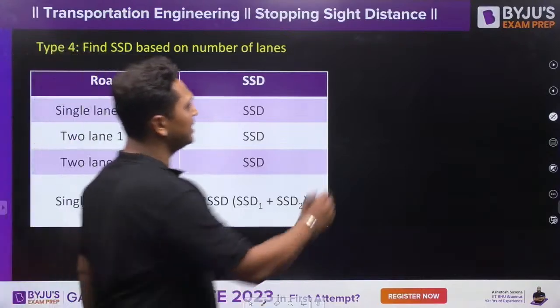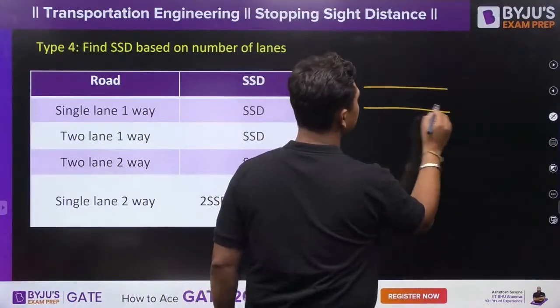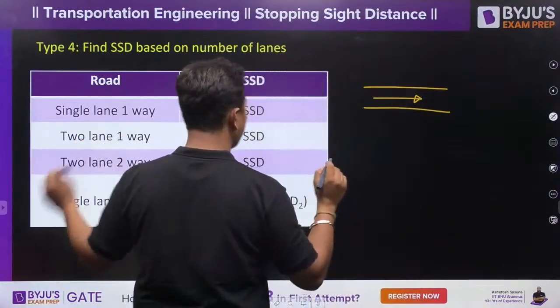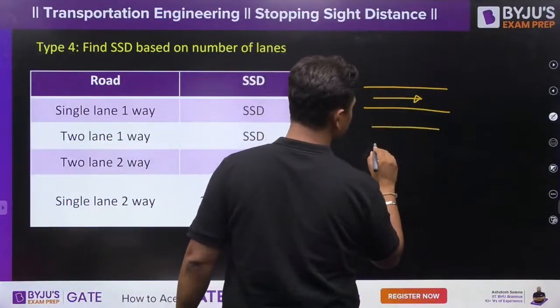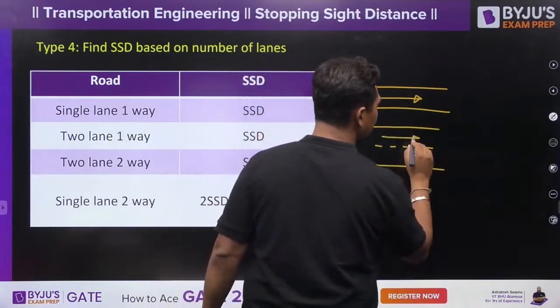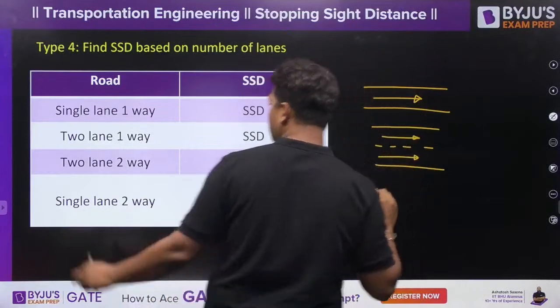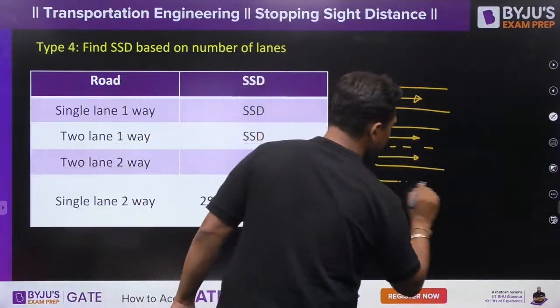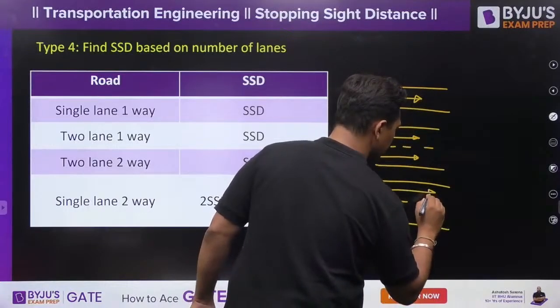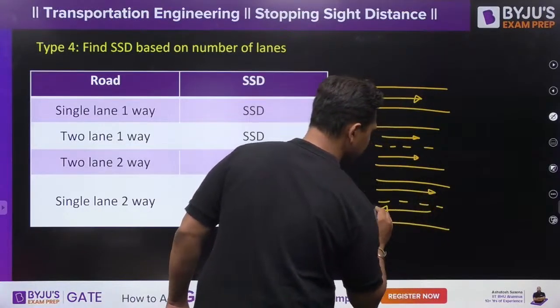Single lane one way means a single lane is there and only one-way traffic is allowed. Two lane one way means you have two lanes like this and only one-way traffic is allowed. Then two lane two way means you have a two lane road and two-way traffic is allowed like this, right?